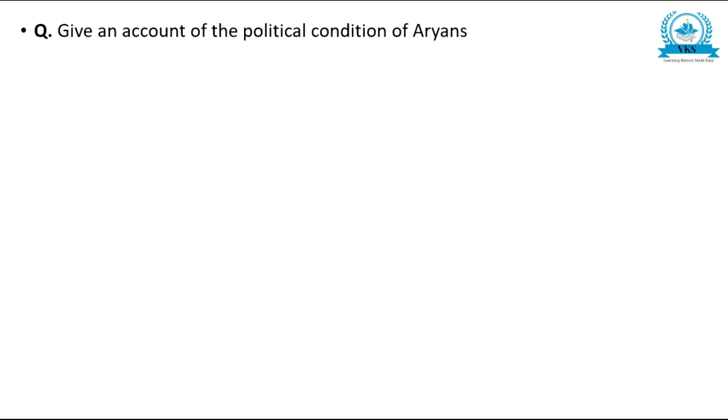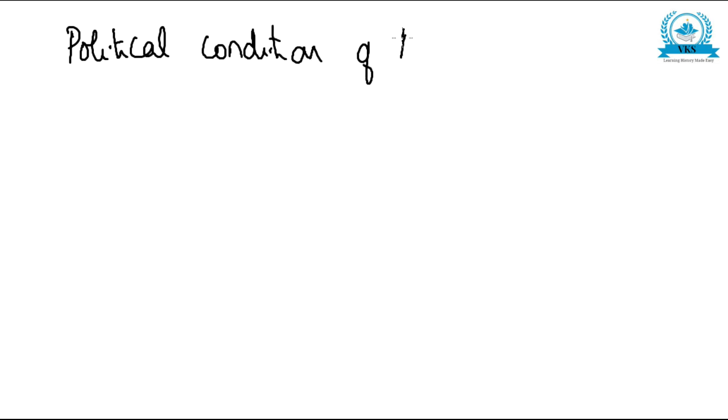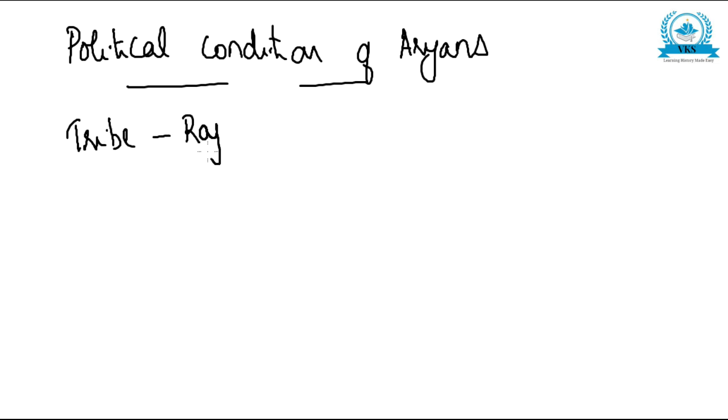So next we will see an important 5-mark question, that is, give an account of the political condition of Aryans. If a question comes regarding the political condition of Aryans, let us see what all points have to be included in this answer. The Aryan tribe was called as Jana.